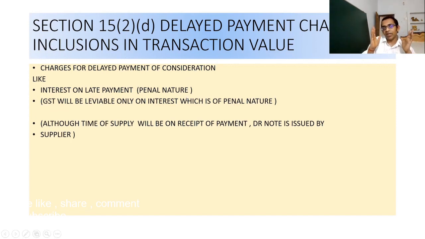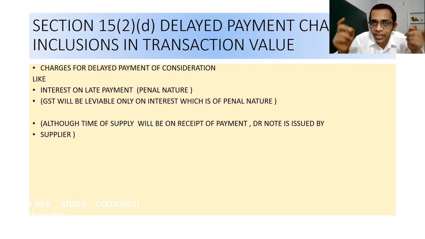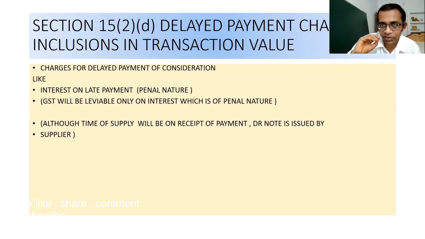But when we calculate the time of supply for the interest part, the time of supply for that interest component will be the date when the payment is received. So in this case, the time of supply of the interest will be the date when the seller receives such payment of interest, but you must keep in mind that GST will be leviable on this interest component. Okay, so let us move further.